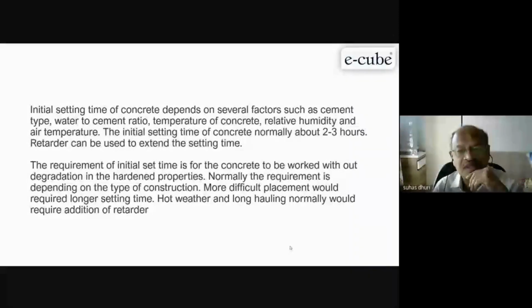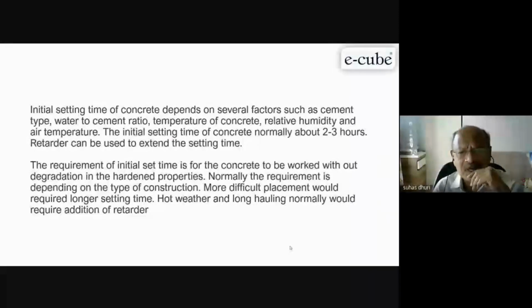You may be producing here in Mumbai or in Delhi or in Himachal Pradesh. That also affects it, the ambient temperatures or conditions are different. Then relative humidity. If you do in Mumbai, maybe 60, 65, go to Pune, it might be 30, 35, very dry weather, or Indore, Delhi. So relative humidity, drying, means air drying is very, very fast. And air temperature, temperature of the concrete and air temperature. All these factors are affecting initial setting time of concrete.